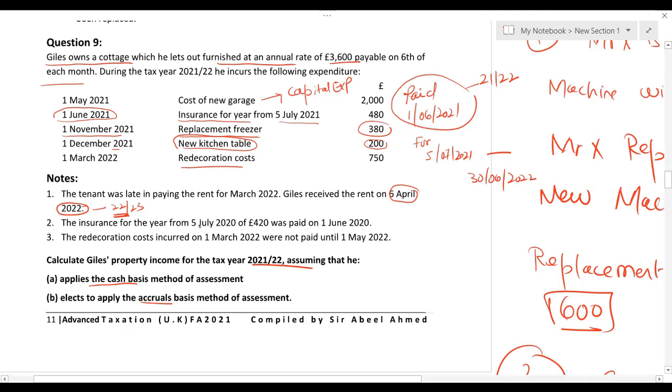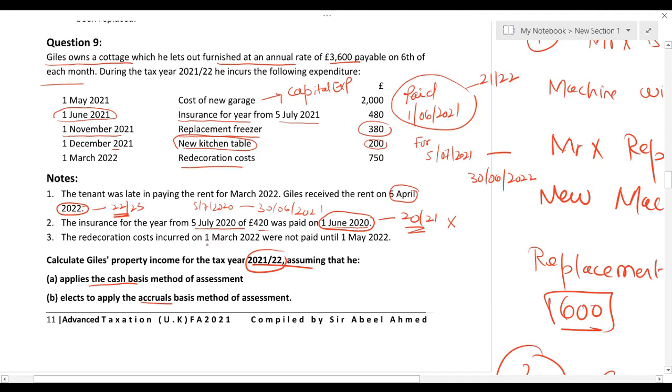Insurance paid 5th July 2022 was 420. On 1st June 2020, Gill has paid the insurance, which is for the year starting 5th July 2022 and ends at 30th June 2021. A very important point: since the payment date is 1st June 2022, which falls in the tax year 2021, not relevant for us when we are working on cash basis, because 1st June 2020 does not fall in the relevant tax year 21-22.